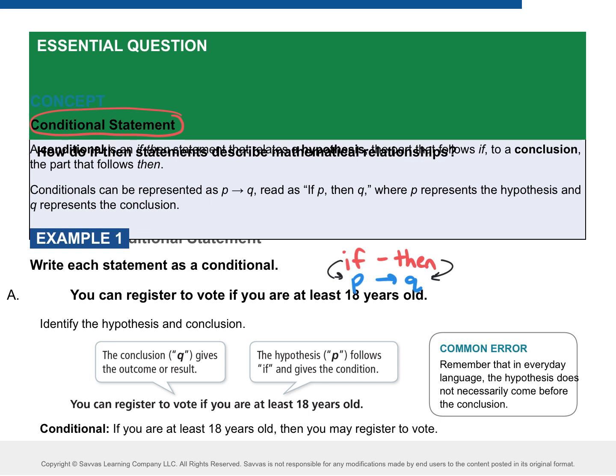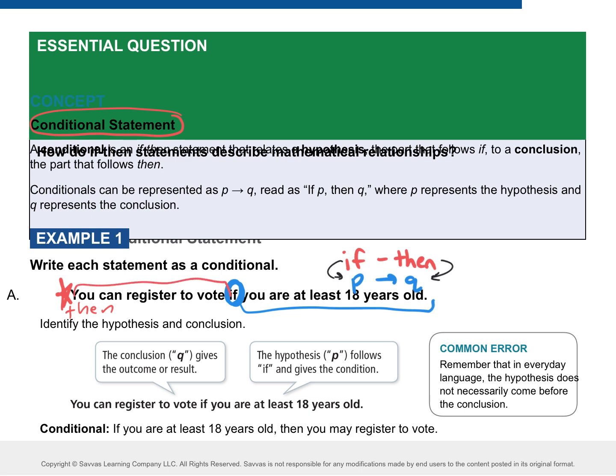To start, we are going to be given a statement, and we want to write it as a conditional statement or an if-then statement. This is not in your notes yet. I just want you to follow along up here. This one says, you can register to vote if you are at least 18 years old. Do you see anything in that sentence that can help us write an if-then statement? Because if you're 18, then you can vote. Correct. This one kind of made it a little nice. We already have the word if in there, so you don't really have to think about what your if is. It'd be if you are at least 18 years old, then you can register to vote.